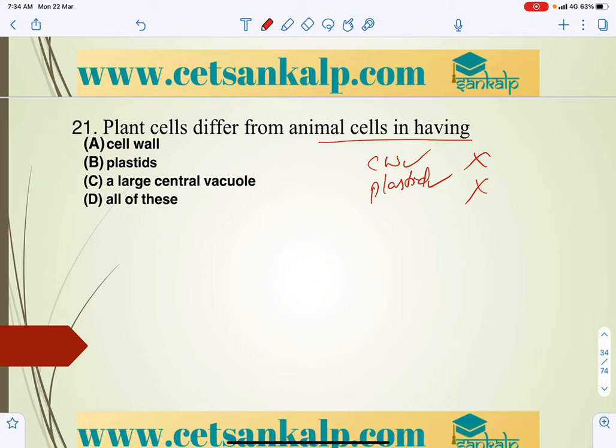A large vacuole will be there in plant cells, and in animal cells there will be small vacuoles, right? All of this we can say the plant cell will be with. So next question.